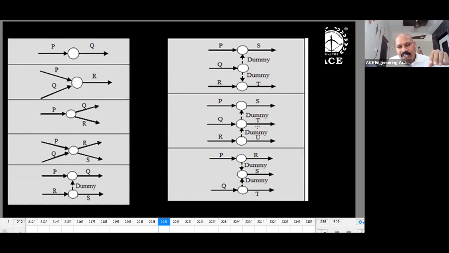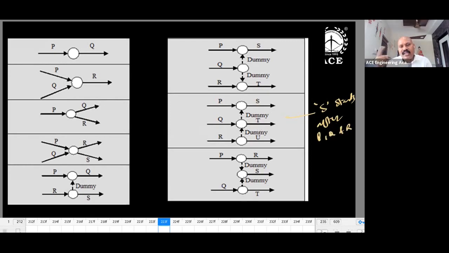T after Q and R. Coming to this side, two dummies are there. When we are taking the diagram, first you take single-arrow activities, then two arrows, then three arrows. So right now I'm analyzing this. U has only one arrow. After R, U will start. T has two arrows, Q and dummy. After Q and R, T will start. This Q and R information is passed to P. So S starts after P, Q, and R in this case. S will start after P, Q, and R.